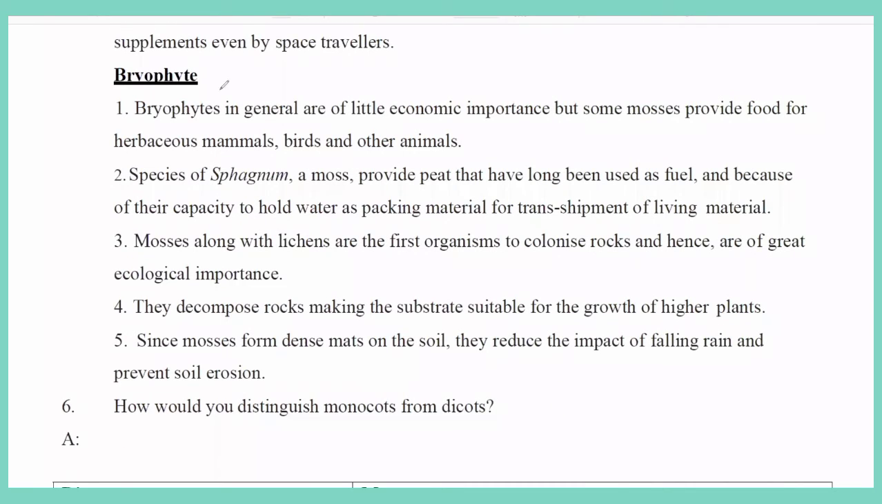Next, we are going to the bryophytes. These bryophytes are called amphibious plants, amphibians of the plant kingdom. They usually grow in damp and wet places, on rocks and on the wood of trees. Bryophytes in general are of little economic importance, but some mosses are.